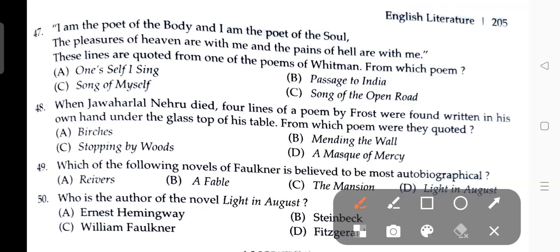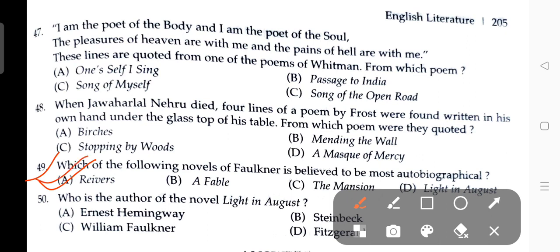Next, question number 49. Which of the following novels of Faulkner is believed to be most autobiographical? The answer is A, Rivers.